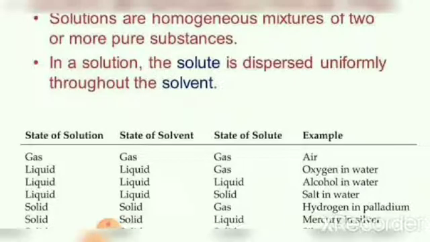Now consider mercury in silver. Mercury is the solute and silver is the solvent. Mercury, the solute is in the liquid state and silver, the metal is in the solid state. So we have liquid in solid type of solution. And what is the physical state of the solvent here? Solid. So what will be the physical state of the resulting solution? It will also be solid.